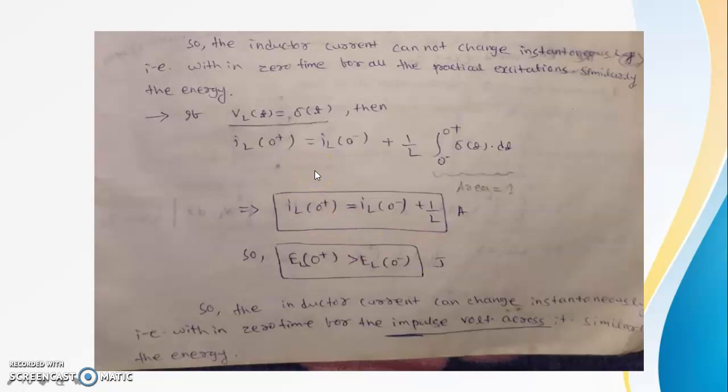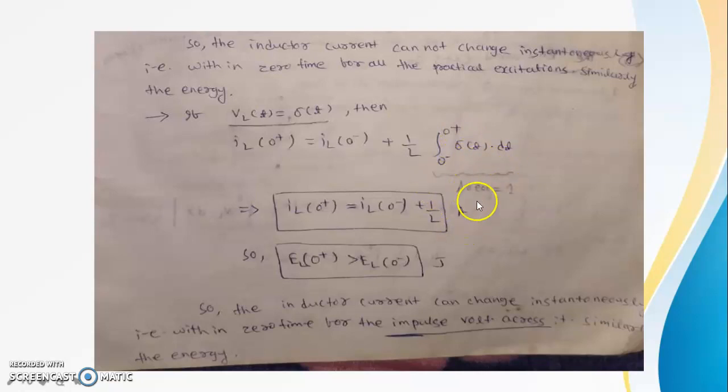If it is an impulse function, equal to 1 at time t tends to 0, then for the impulse function, IL of 0 plus equal to IL of 0 minus plus 1 by L integration from 0 minus to 0 plus of delta t dt.